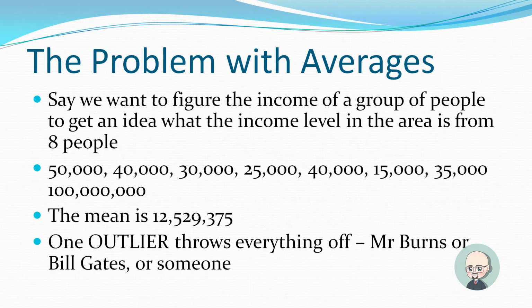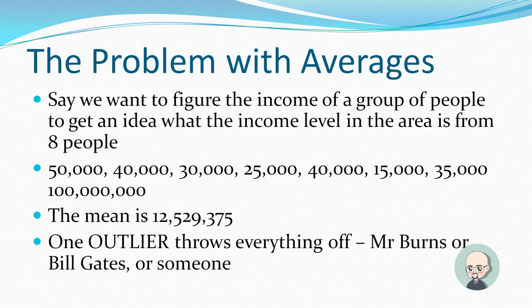So say we figure the income of a group of people, and we want to get the idea of what an income level is in the area from a group of 8 people. Okay, I added one person. It's the same numbers with one person added who makes $100 million. The mean now, since we took all of those and divided them by 8, is $12,529,375. Do you see something wrong there? You should. It seems a little out of sorts, right?